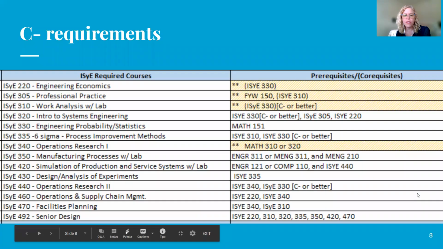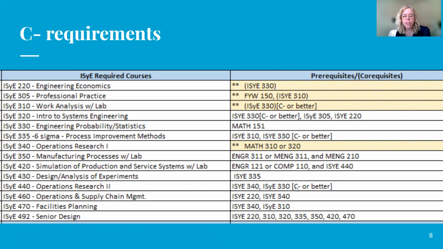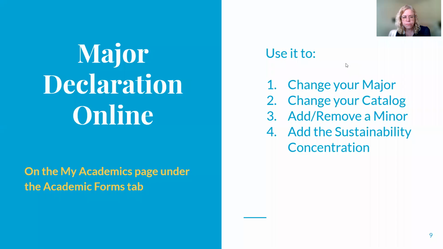Also, just to keep in mind, there's some C- requirements for some courses. You'll see C- or better in ISYU 330. And that's mostly it. So if you have received something less than a C- in ISYU 330, you might think about retaking the course this summer so you can move on with your life.